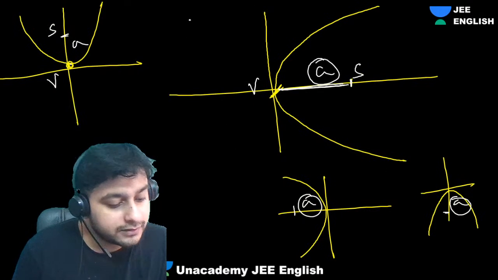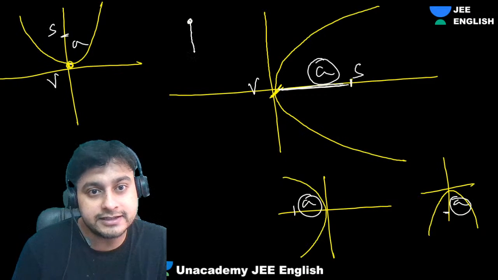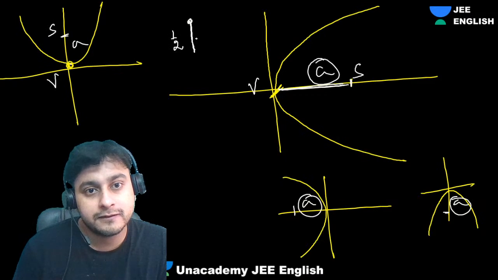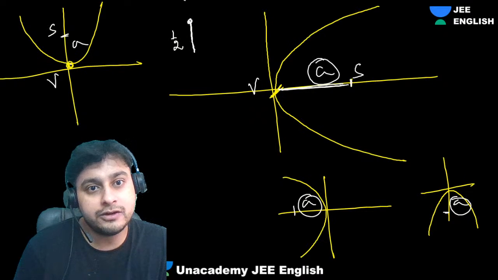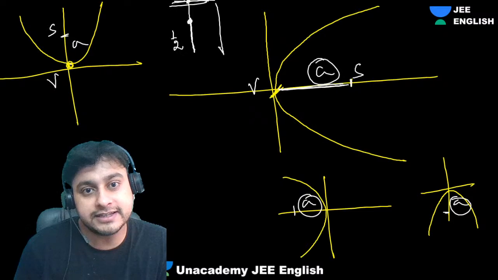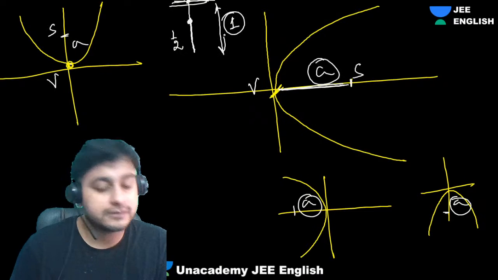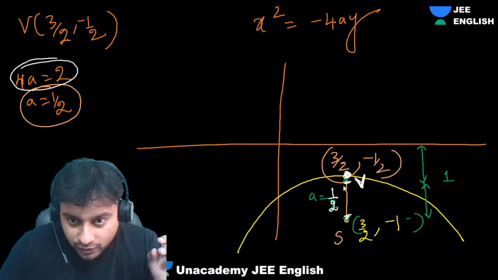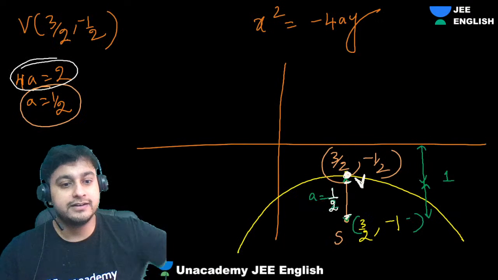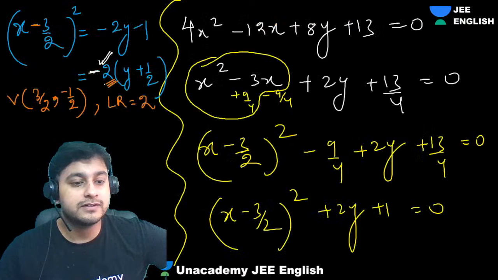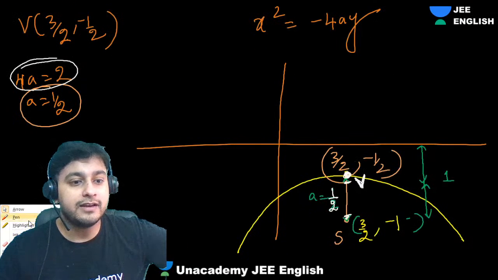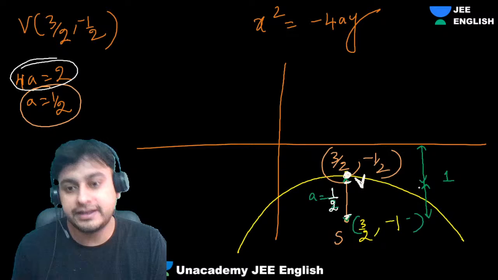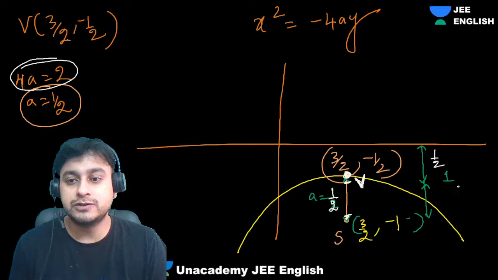This distance was half, and you are already at half from this axis. So what is the distance now? This one, 1, na? Half plus half is what? 1. This was already half. Half plus half is 1. Understood now? Clear? So that's the reason why we get 3 by 2 comma minus 1. This was also half. This is also half.